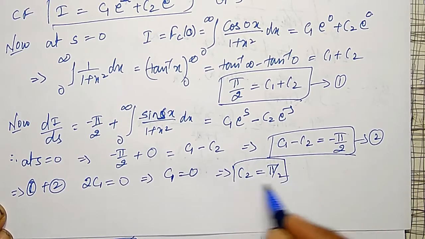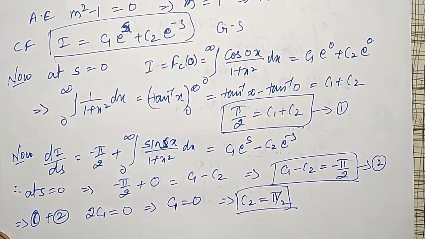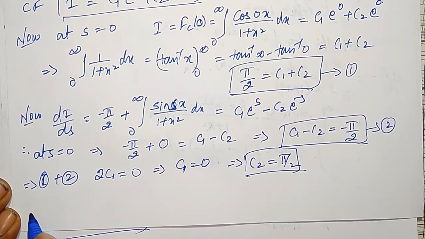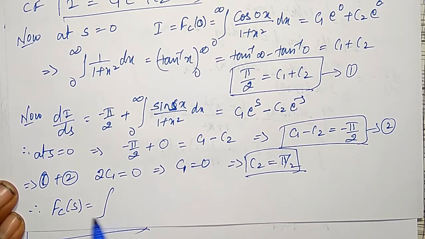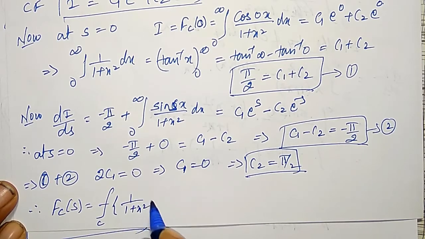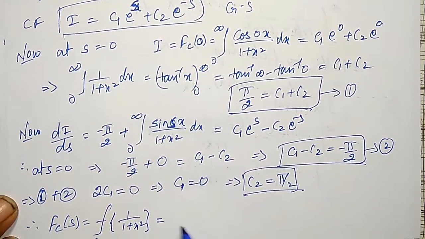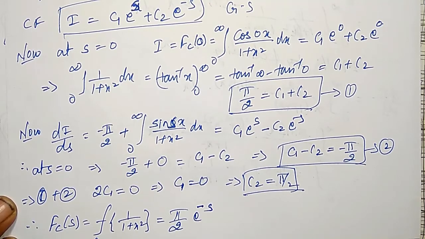Substitute this in my particular solution. Therefore my Fc of s, that is the Fourier cosine transform of 1 by 1 plus x square, is equal to, C1 is 0 in this, C2 is pi by 2 e to the power minus s.